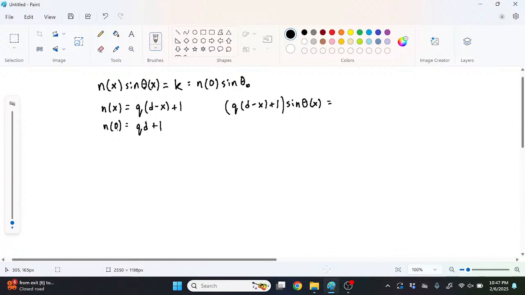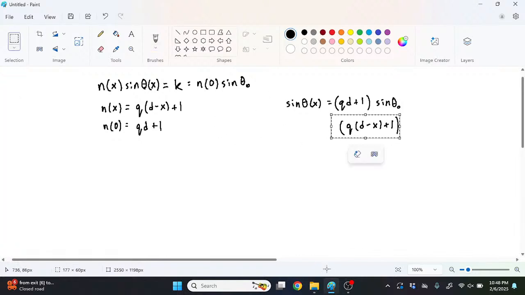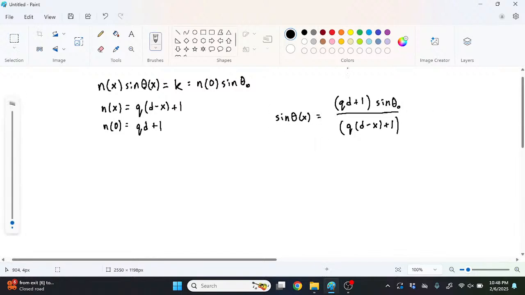That's going to be equal to n_0, which is qd plus 1, and then the sine of its first angle. We can rearrange this equation a little bit, move this down to the bottom, and we can get our answer for sine of theta.